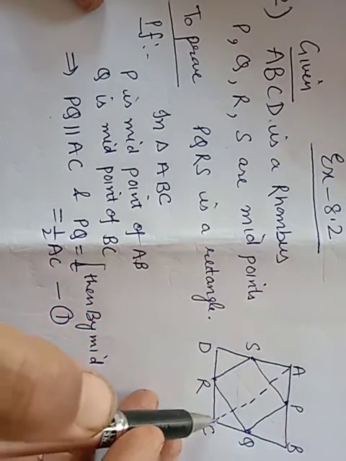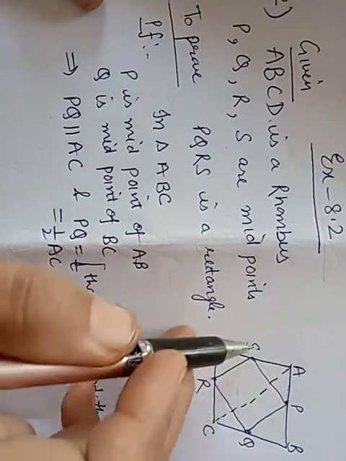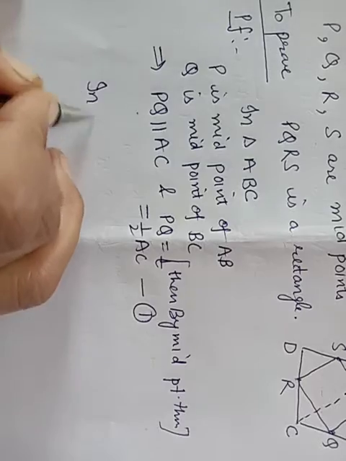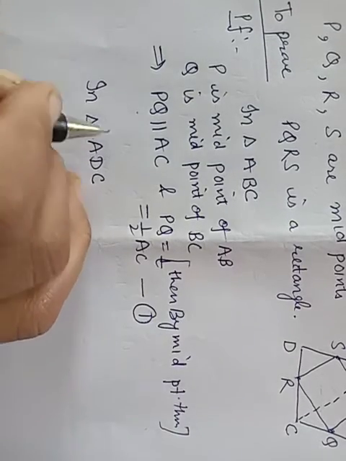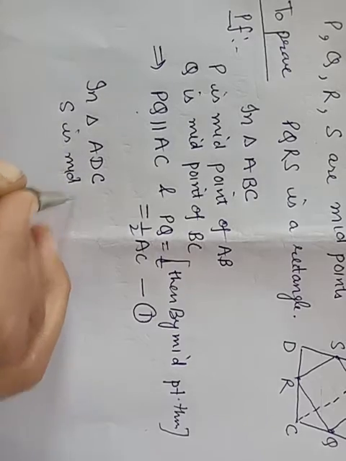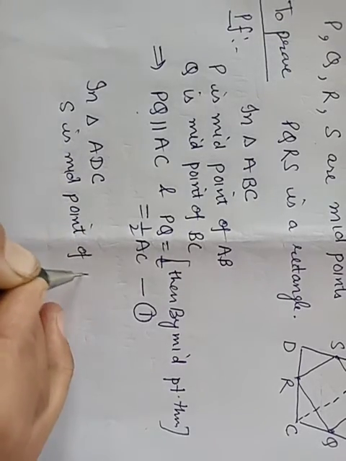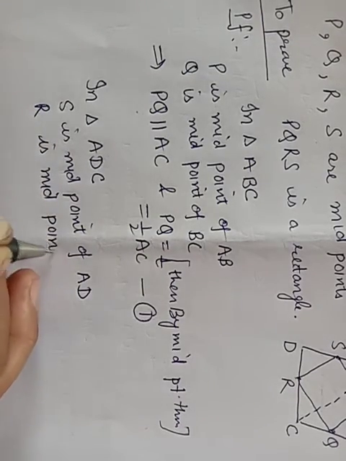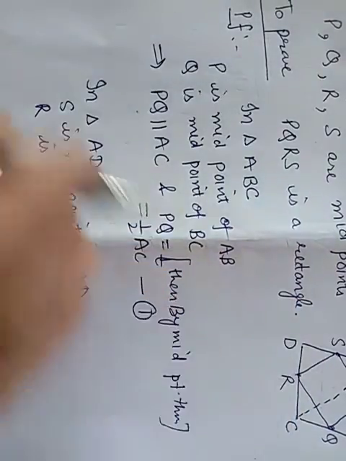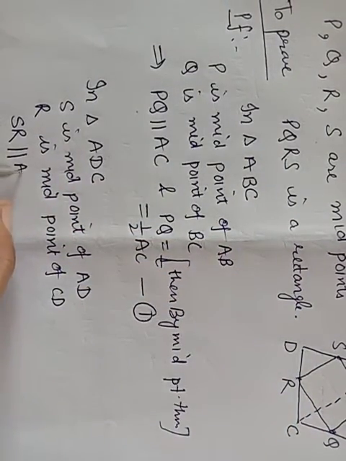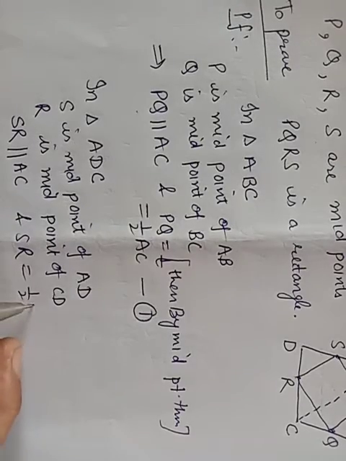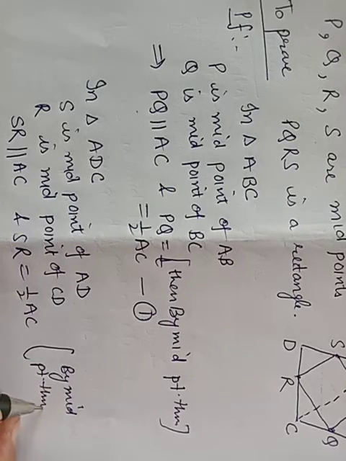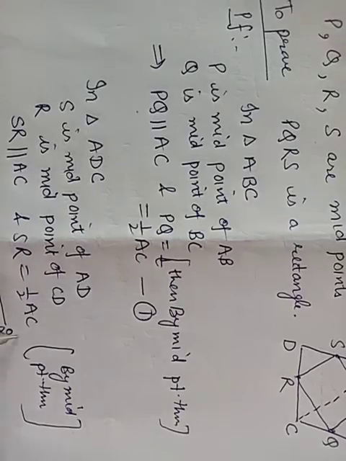Similarly, now we will take this triangle and we will prove SR is parallel to AC and SR is half of AC. Now, in triangle ADC, S is given midpoint of AD and R is midpoint of CD. This implies this line joining SR will be parallel to AC and SR is half of AC by midpoint theorem, because midpoint theorem proves that it is parallel to the third side and is half of it. Call it equation number 2.